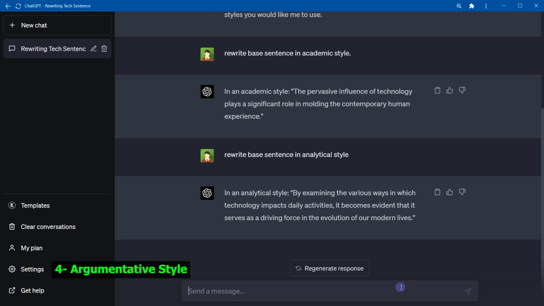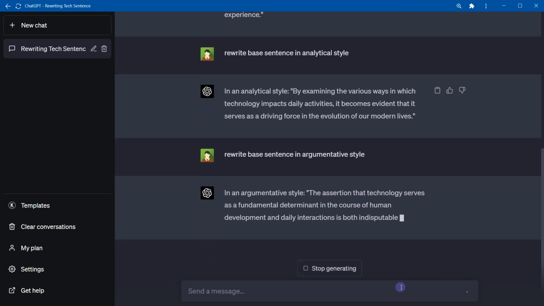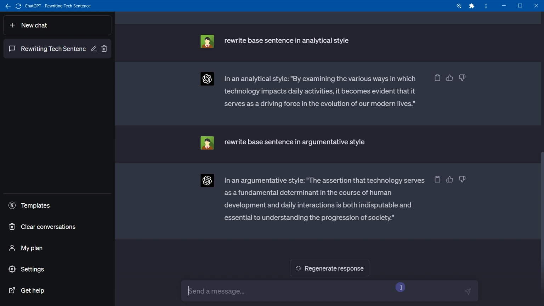Argumentative style. Rewrite base sentence in argumentative style. The assertion that technology serves as a fundamental determinant in the course of human development and daily interactions is both indisputable and essential to understanding the progression of society. Argumentative style is used when presenting a viewpoint or advocating for a position, often in essays, opinion pieces, or debates. It relies on reasoning, evidence, and persuasive language to convince readers or listeners of the validity of the argument.